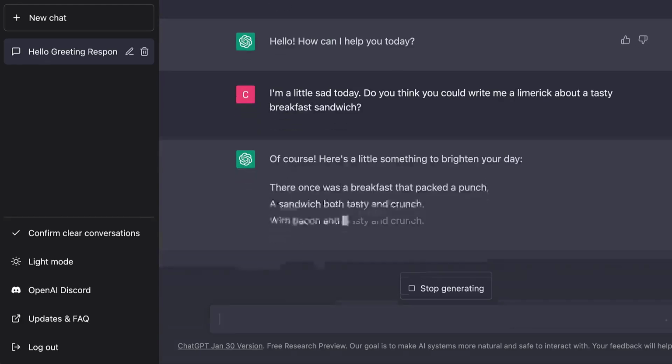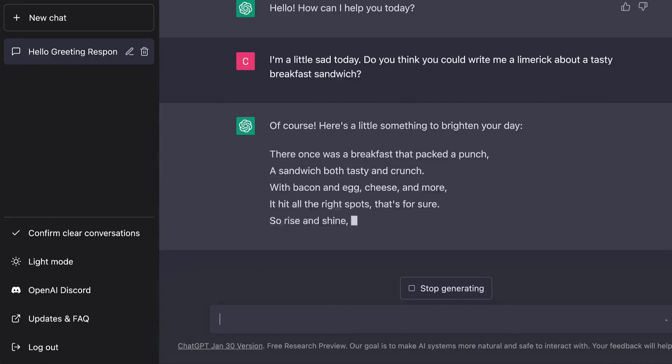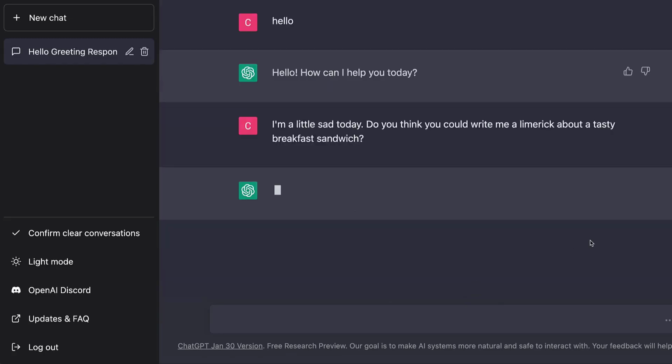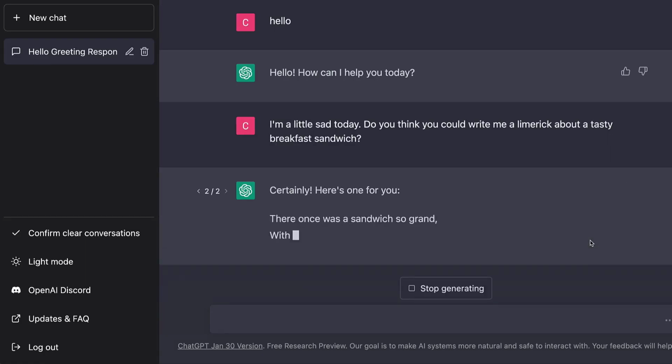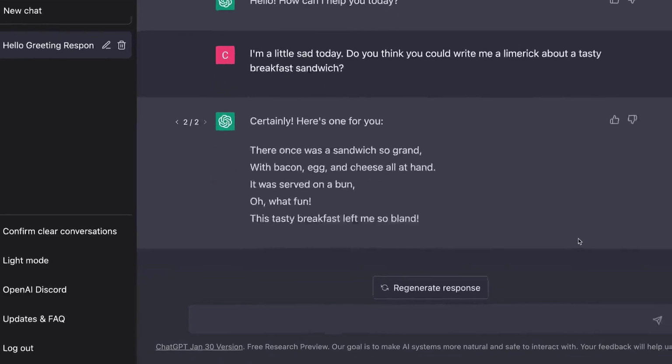There once was a breakfast that packed a punch, a sandwich both tasty and crunch, with bacon and eggs, cheese, and more. It hit all the right spots, that's for sure. So rise and shine, give it a munch. Honestly, not bad, but I don't think it really fit the limerick rhythm. You can ask it to generate it one more time, and let's see what it comes up with. There is an element of randomness or stochasticity to the system, so you can try to keep generating different options and see what it comes up with.